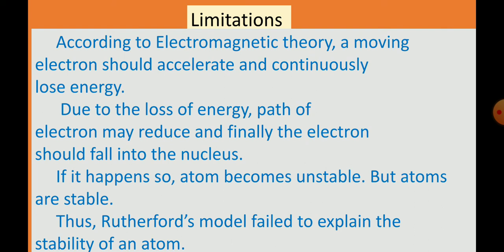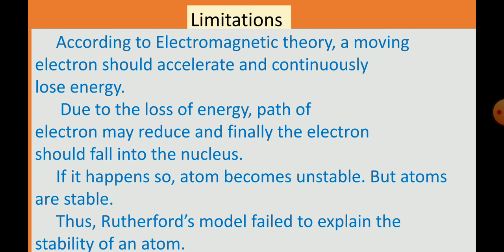It is given that according to electromagnetic theory, a moving electron should accelerate and continuously lose energy, and due to the loss of energy, the path of the electron may reduce, and finally the electron should fall into the nucleus. Okay, if it happens, the atom becomes unstable. If the electron falls into the nucleus, the atom becomes unstable, but atoms are stable. So Rutherford's model failed to explain the stability of an atom.